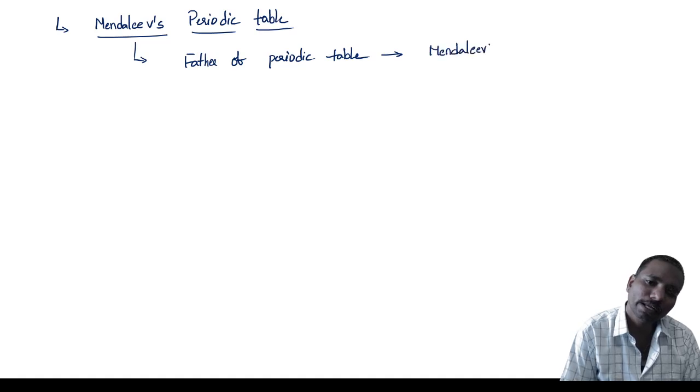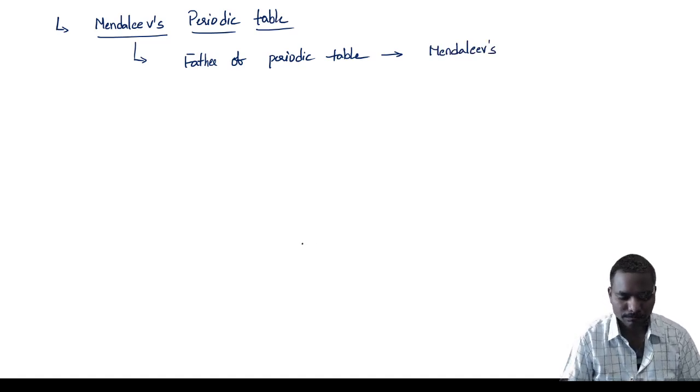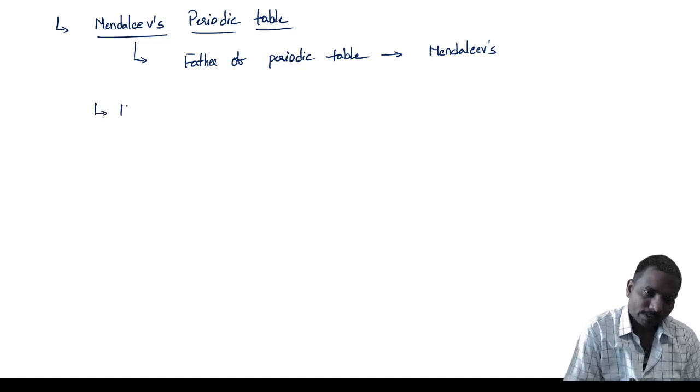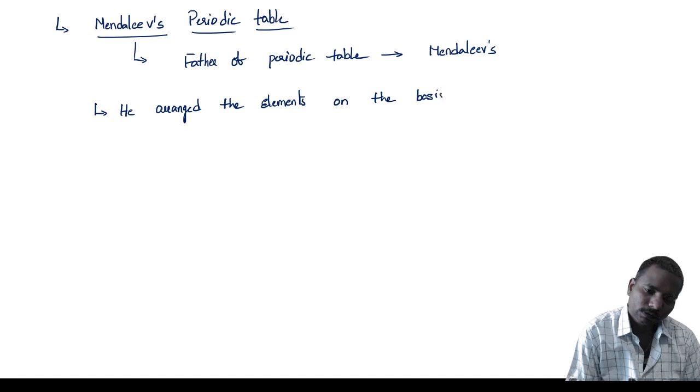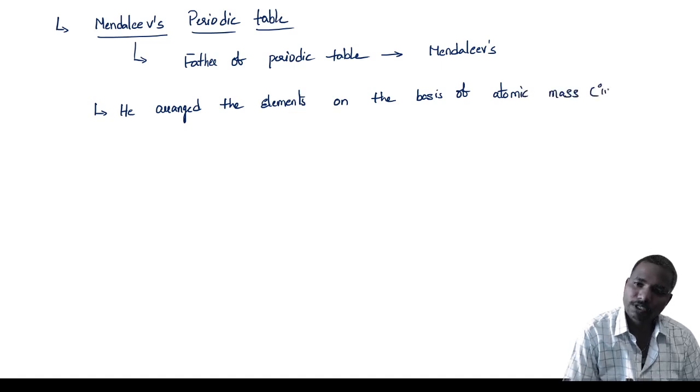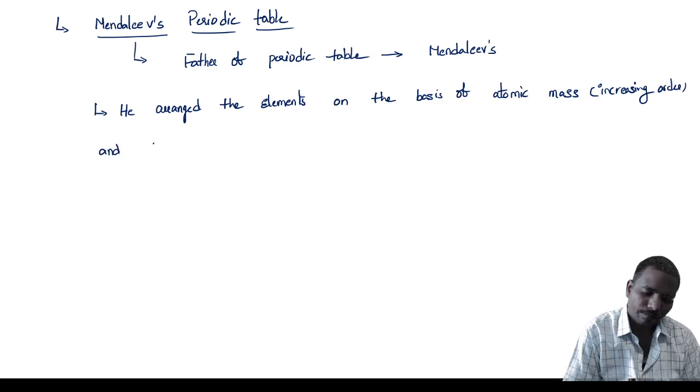Very important question for any type of examination. The father of the periodic table is Mendeleev, Dmitri Mendeleev. And note this point: he arranged the elements on the basis of a fundamental property, that is atomic mass, in increasing order, and also the similarity of chemical properties.